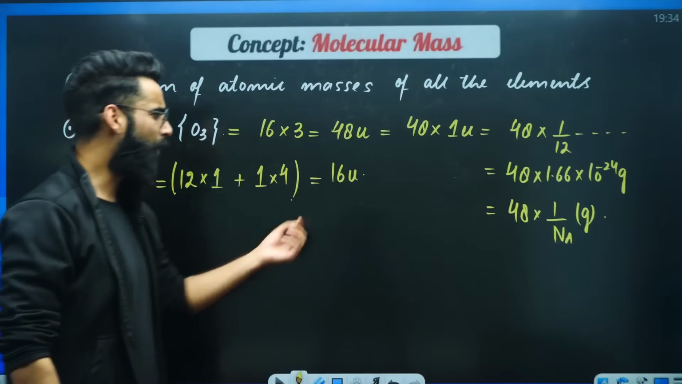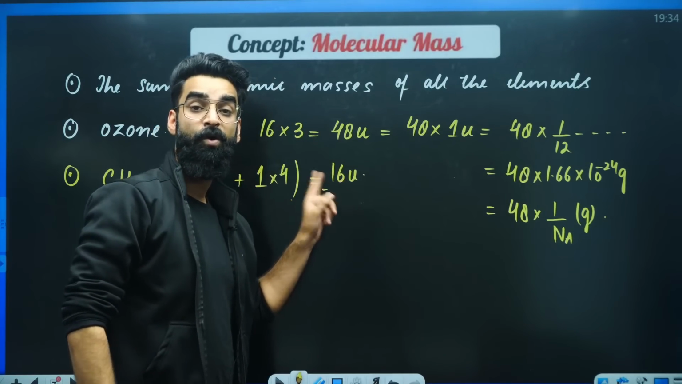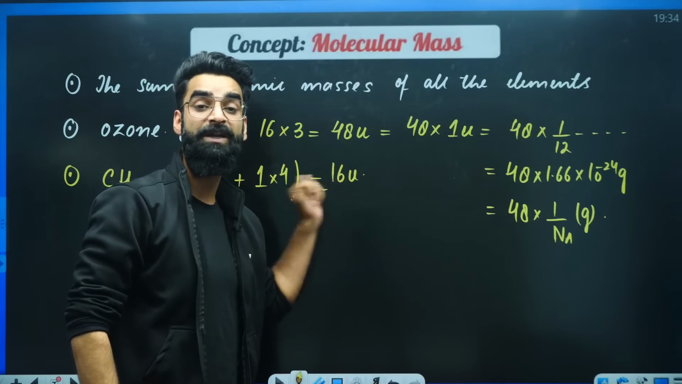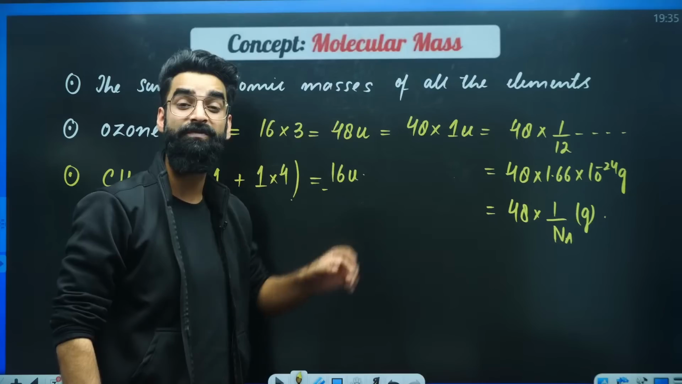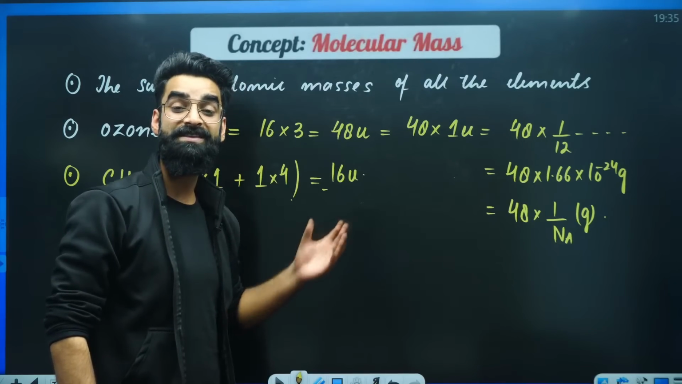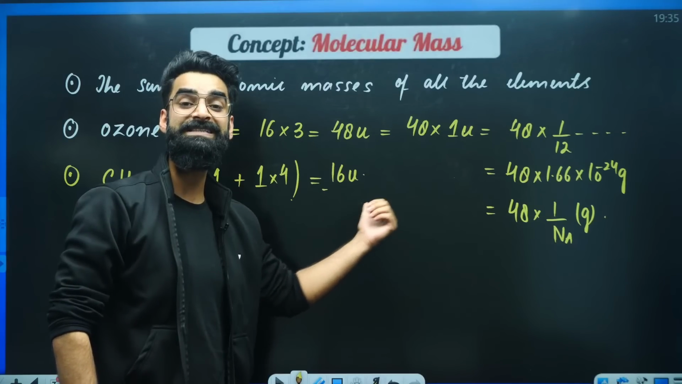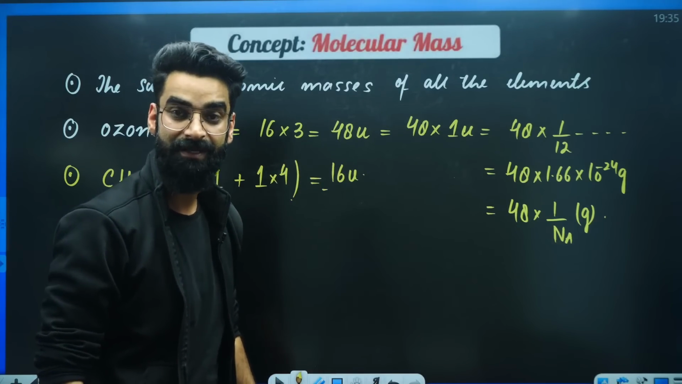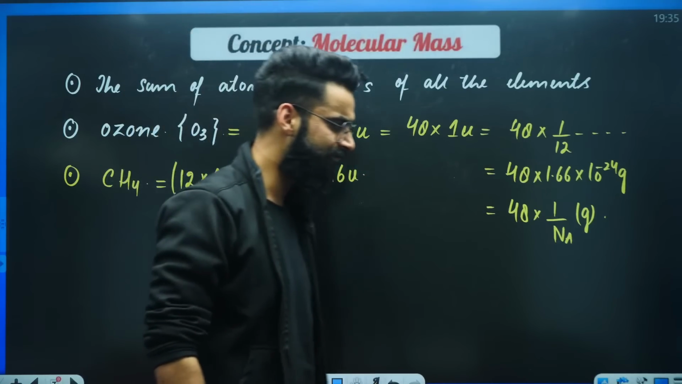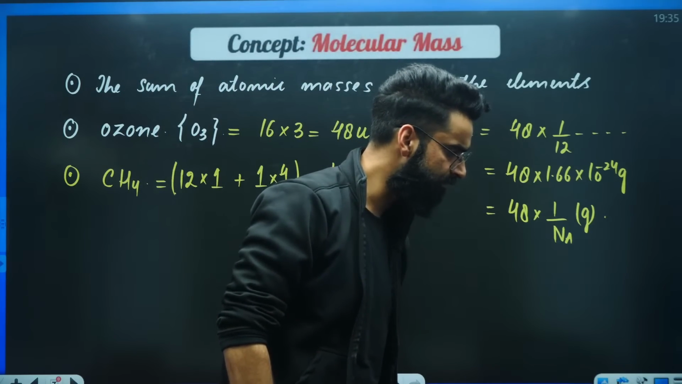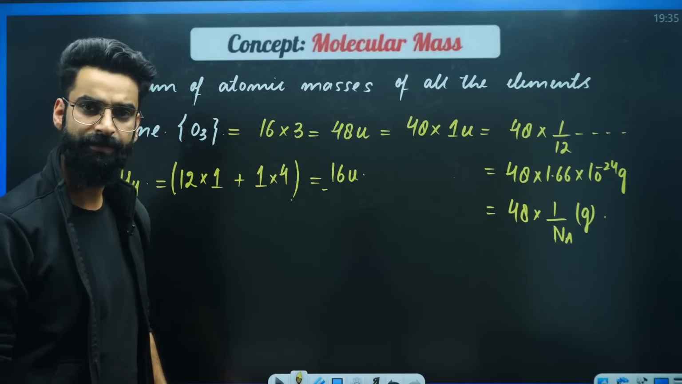Now, you know what the 16U means. It is the mass of one molecule of methane. One molecule of methane is 16 times heavier than 1U. One molecule of methane is 16 times heavier than 1/12 of mass of carbon 12 atom. What is the mass of one molecule of methane in grams? It will be 16 multiplied by 1.66 into 10 raised to minus 24 grams. Or it can be written as 16 multiplied by 1 by Avogadro's number. As simple as that. Yes? Perfectly done, my dear students.